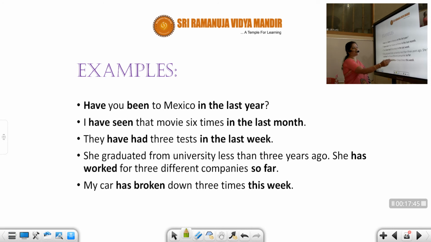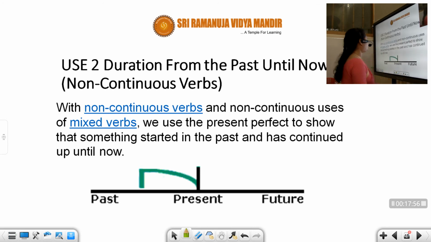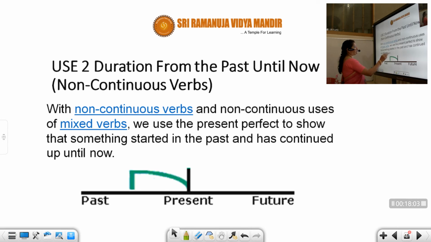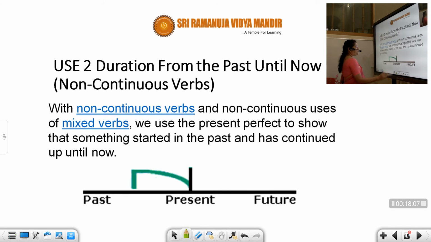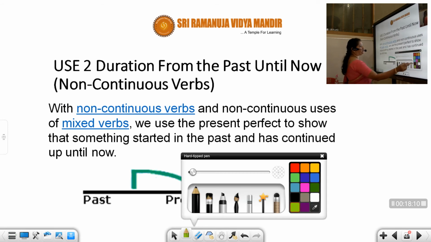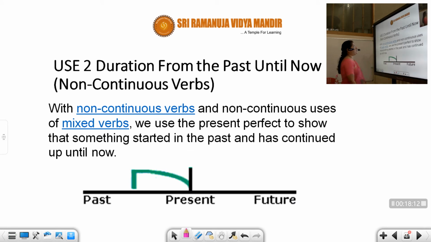So I suppose you can understand. I gave you in block letters to make you understand the keywords and also the tense forms. Fine. Now we will go with usage 2. Fine, students. Now we will go with usage 2: duration from the past until now.